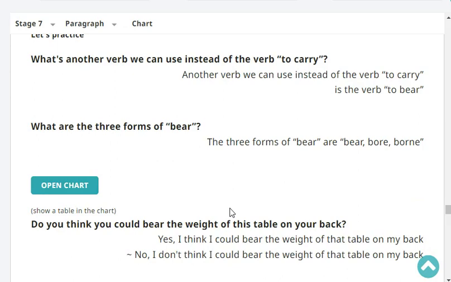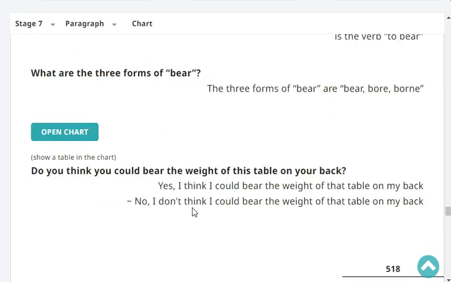What are the three forms of bear? The three forms of bear are bear, bore, born. Very good.